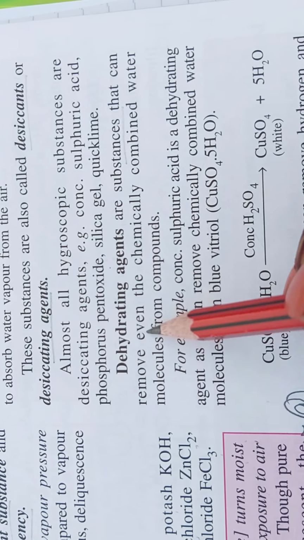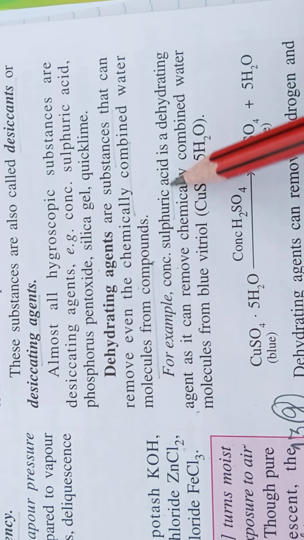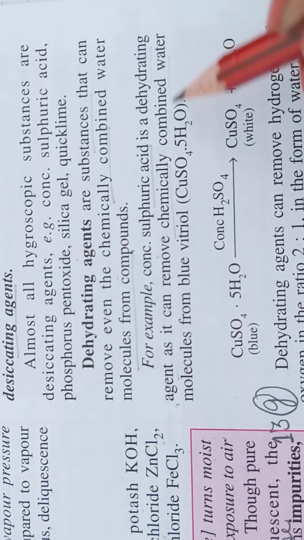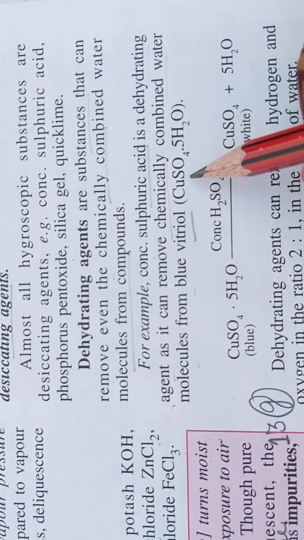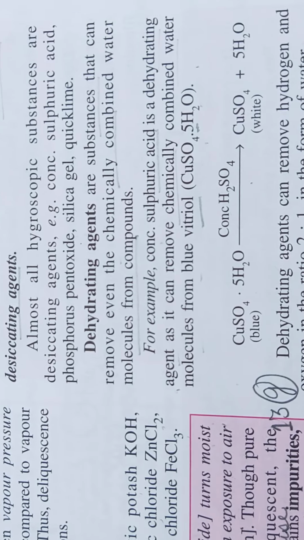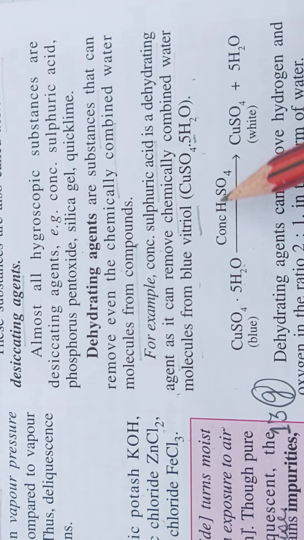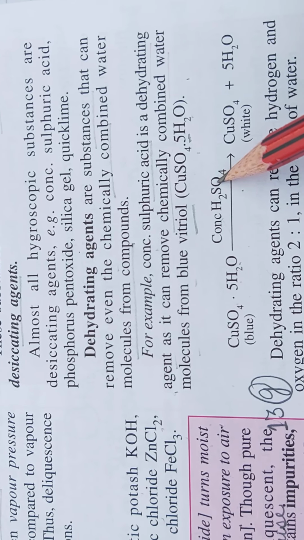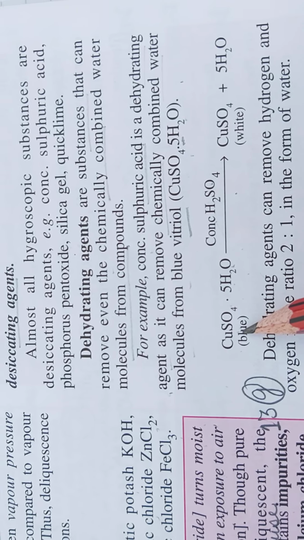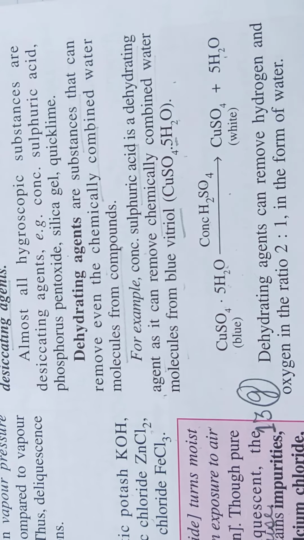Then dehydrating agents. These are substances that can remove even the chemically combined water molecules from compounds. For example, concentrated sulfuric acid is a dehydrating agent as it can remove chemically combined water molecules from blue vitriol, meaning copper sulfate pentahydrate. Penta stands for 5. When copper sulfate pentahydrate mixes with concentrated sulfuric acid, the dehydrating agent, the bond will break down into copper sulfate, whose color also changes to white, and water molecules that are separated.